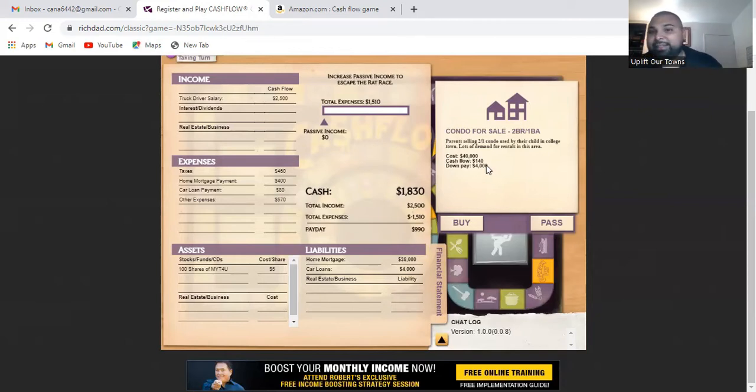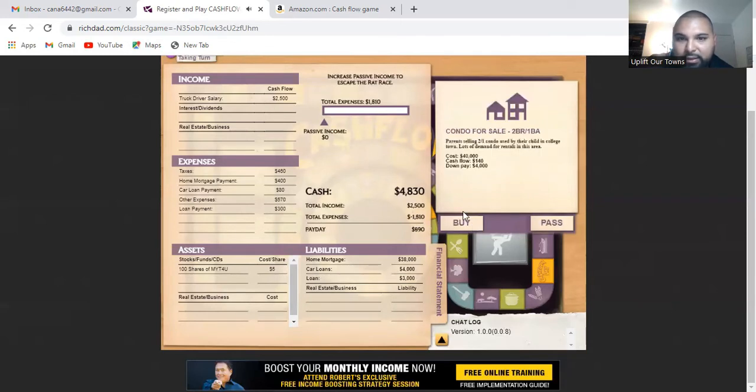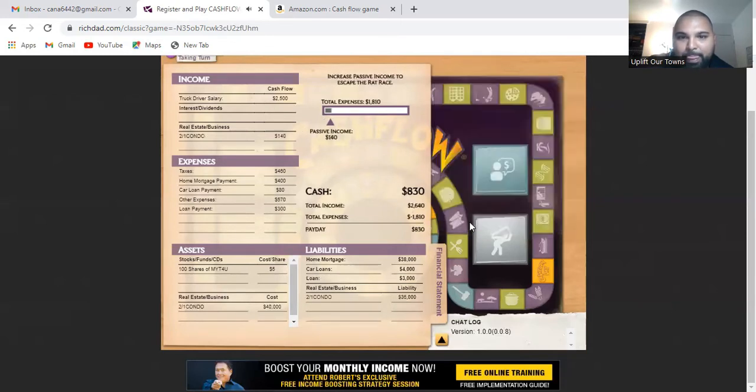So for me, that seems like a perfectly good deal, because even though I am gonna be a little bit in the red, I know that I can pay that back with a couple of paydays. So I am gonna buy it. I'm going to say yes, and then I'm gonna buy it.